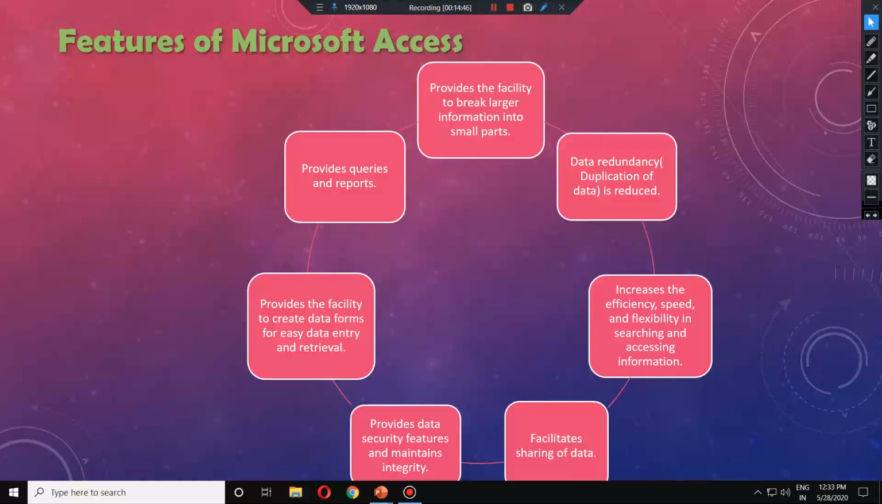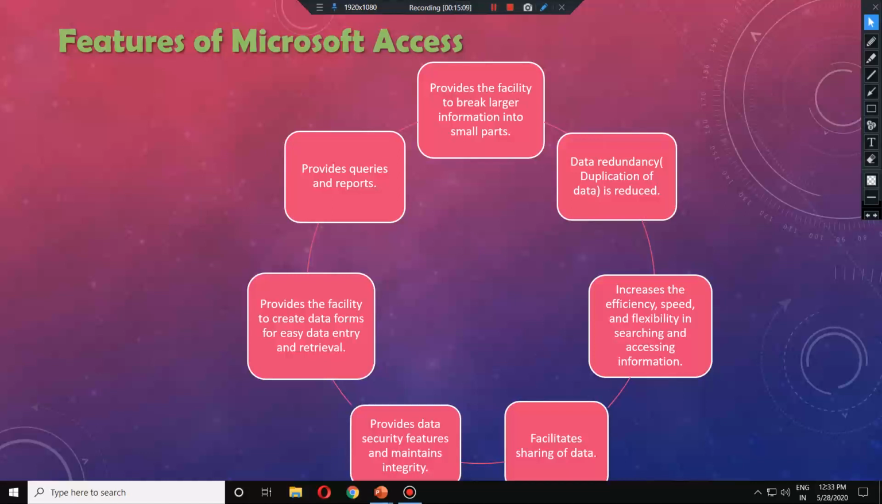Next is that it increases the efficiency, speed, and flexibility in searching and accessing information. As I told you, where to search or access information? Using queries, yes. So if we are having queries, we can easily, efficiently, and with full speed search any data, we can access any data, we can update any data, we can delete any data if we require.